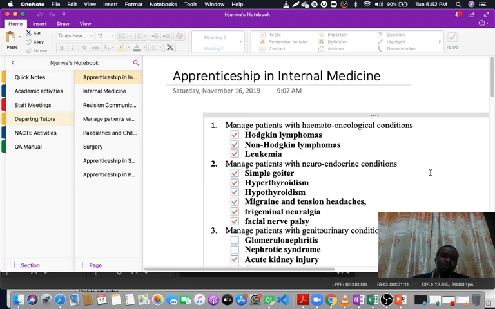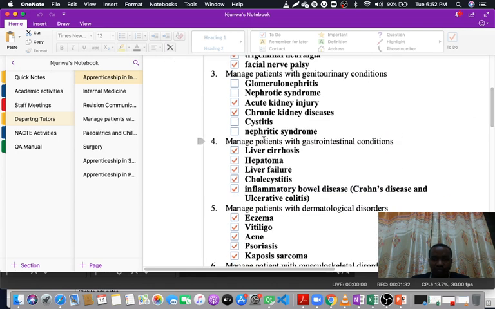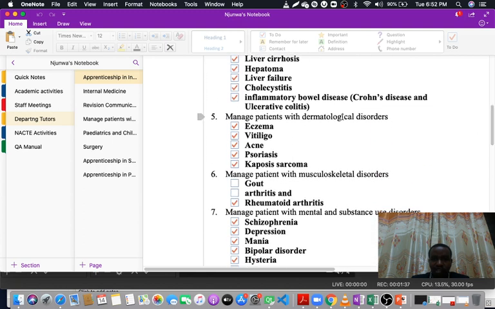So like I told you earlier, in apprenticeship in internal medicine, we shall be covering plenty of topics, and here is a summary of the sub-enabling outcomes. We have hemato-oncological conditions, neuroendocrine conditions, genitourinary conditions, gastrointestinal conditions, and dermatological conditions.